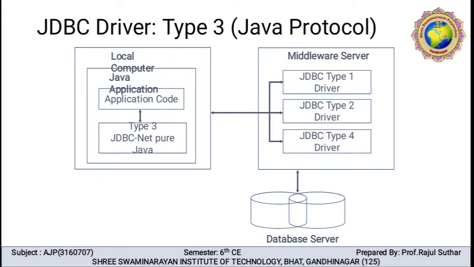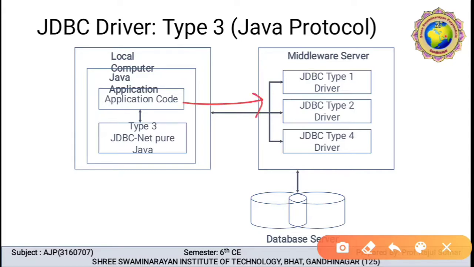The type 3 driver translates the JDBC call from the Java application to the middleware server. So the communication path is: the JDBC call is performed from the Java application to the middleware server. So this is the middleware server.